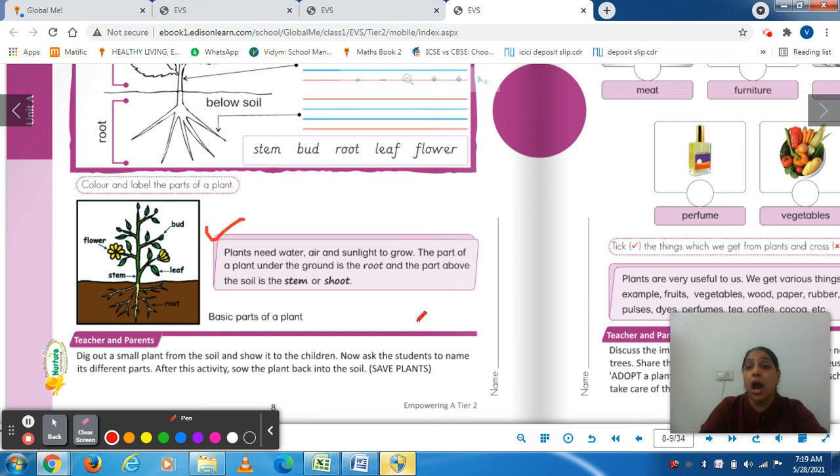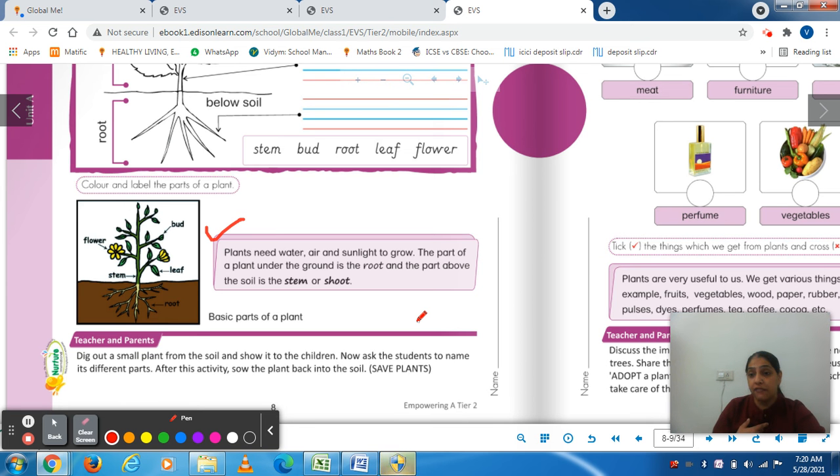So after taking that water, the plant is getting air from the atmosphere and sunlight also comes. So when it gets water, air and sunlight, the plant starts growing. If we will not give water to the plants, they will not grow, they will die.